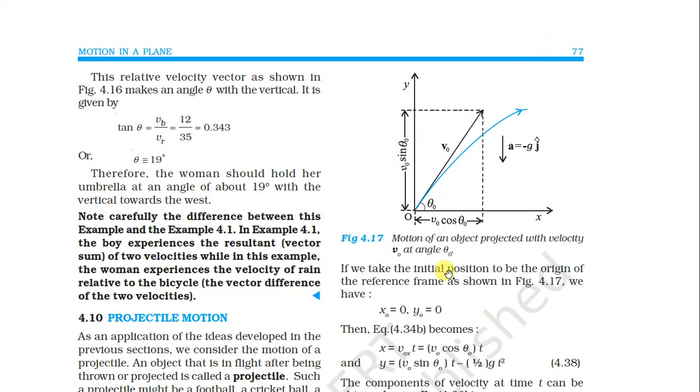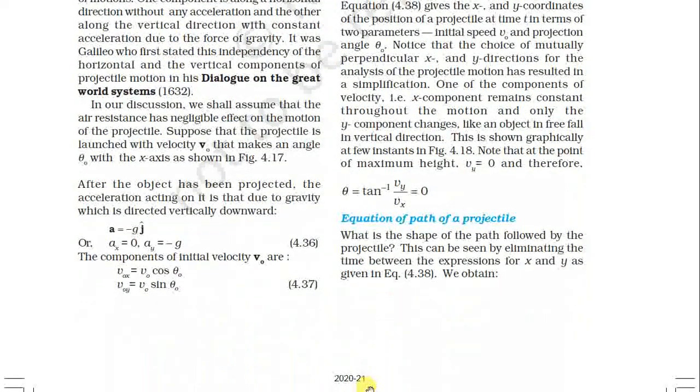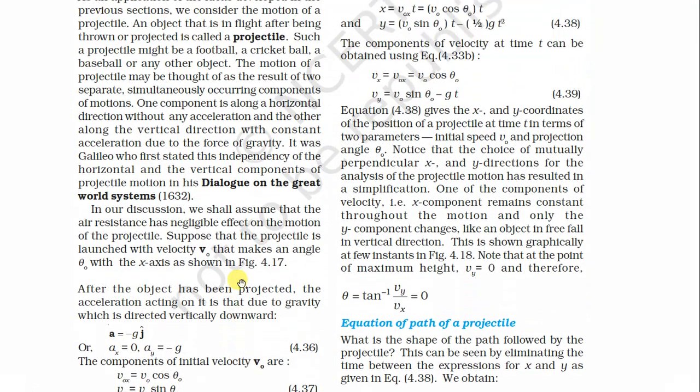Similarly, cos theta is the adjacent side upon the hypotenuse. Here v0x is the adjacent side and v0 is the hypotenuse, so v0x is equal to v0 cos theta 0. This gives us these values: v0x and v0y are equal to v0 cos theta 0 and v0 sin theta 0.